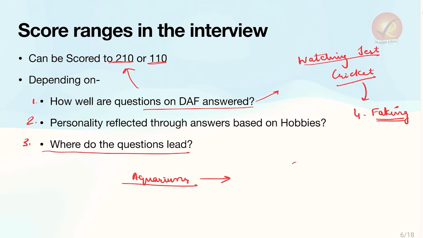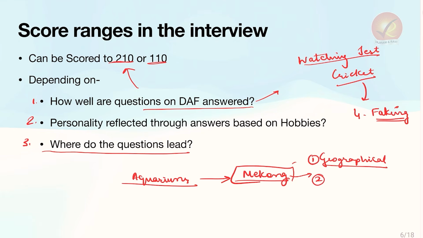And as part of this question, I had mentioned a river called Mekong. I did not think very well before saying this name, but I said Mekong River fishes that I put in my aquarium, and ultimately I started getting questions from Mekong's geographical area. Which countries does Mekong River flow from? Where does it drain? So the sea that it drains into, the South China Sea, and the interviewers were wanting